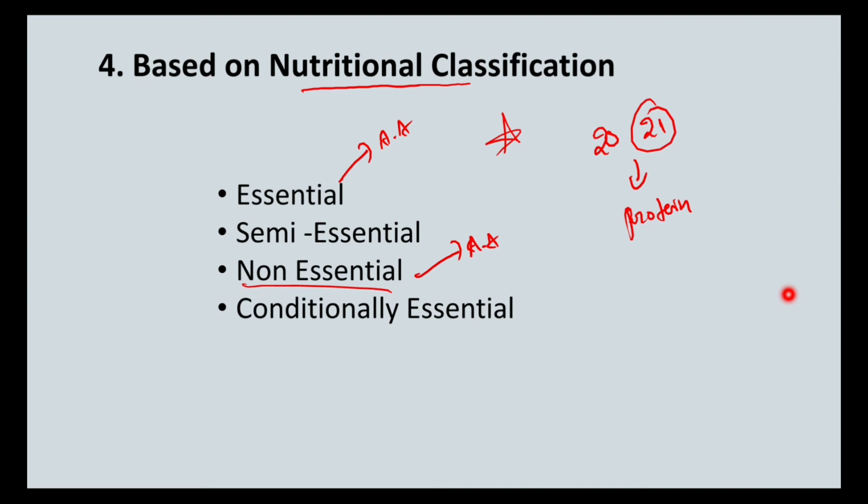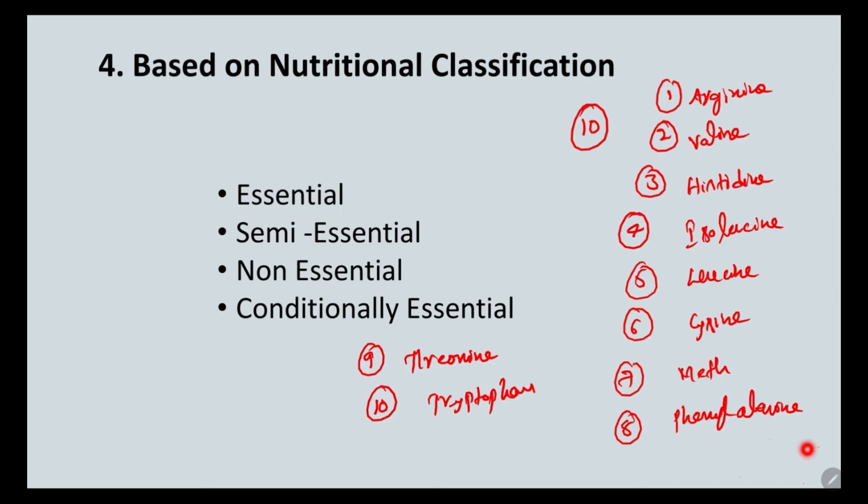That's why all the amino acids are required for protein synthesis, and amino acids which cannot be synthesized by our body, we have to consume through the diet. So these are the 10 amino acids which are essential and have to be supplied through the diet for the proper growth and maintenance of the individuals.